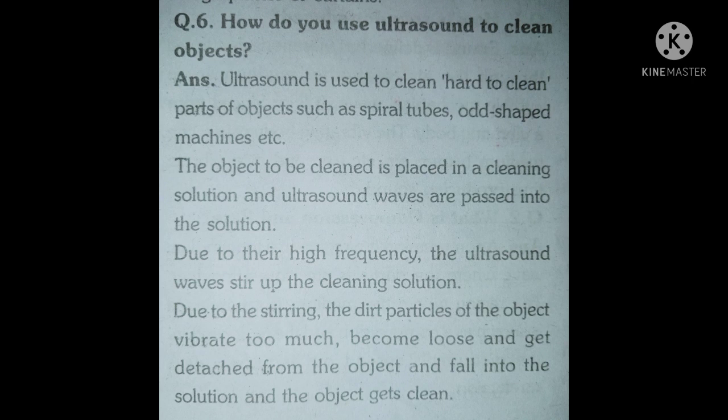How do you use ultrasound to clean objects? Answer: ultrasound is used to clean parts of objects such as spiral tubes, old machines, etc. The object to be cleaned is placed in a cleaning solution and ultrasound waves are passed into the solution. Due to their high frequency, the ultrasound waves agitate the cleaning solution. Due to the agitation, the dirt particles of the object vibrate, become loose, get detached from the object and fall into the solution, and the object gets clean.